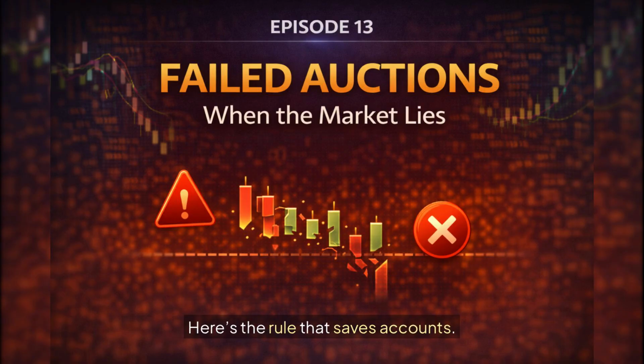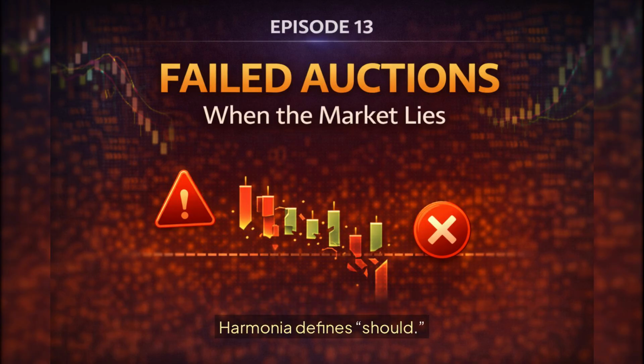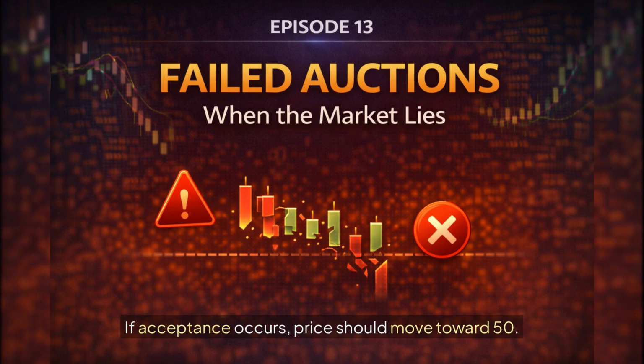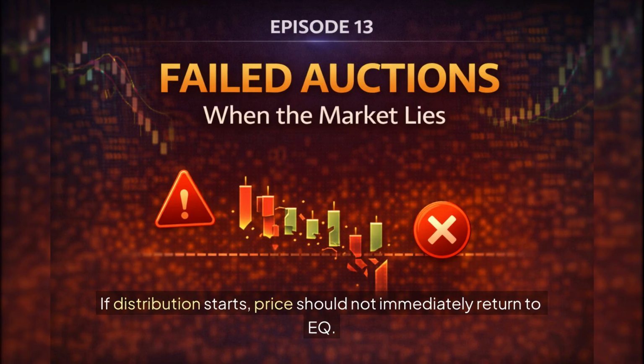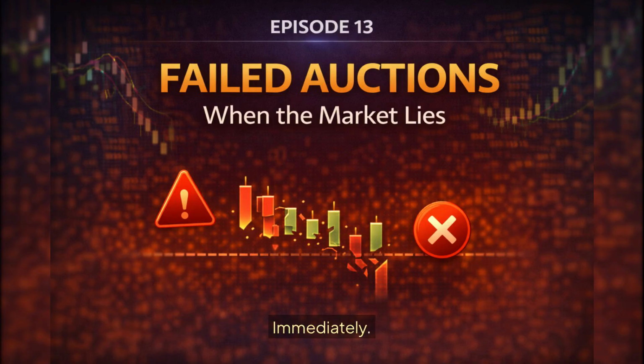Here's the rule that saves accounts. If the market cannot do what it should do, stop believing it will. Harmonia defines "should." If acceptance occurs, price should move toward 50. If distribution starts, price should not immediately return to EQ. When "should" breaks, your bias has to break with it. Immediately.